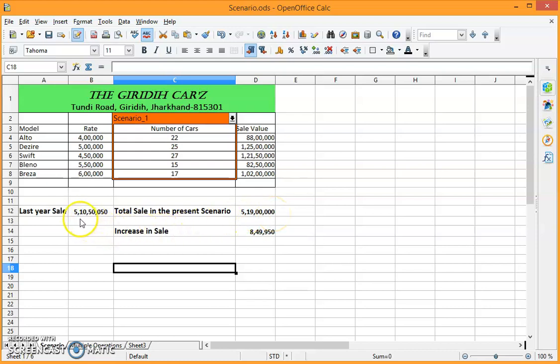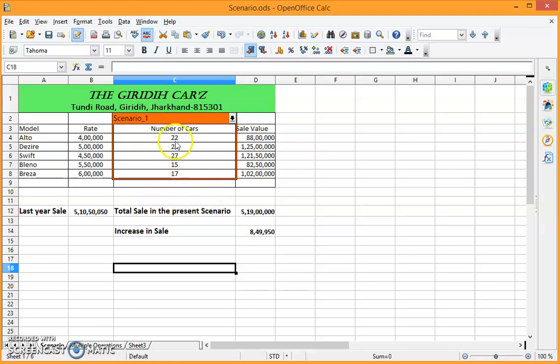And as you can see, last year their sale was 5 crores 10 lakh 50,050, and this year they are going to increase it by about 8 lakh 49,950. So they are going to act upon this. This is the target for this year. But they have not planned for this year only, they have planned for the next year also.